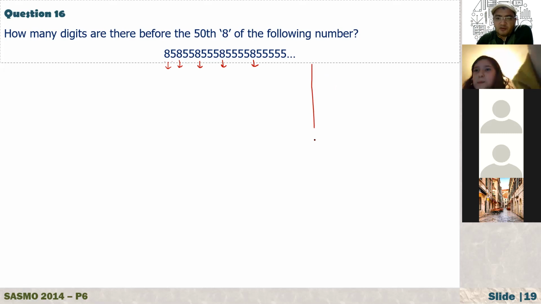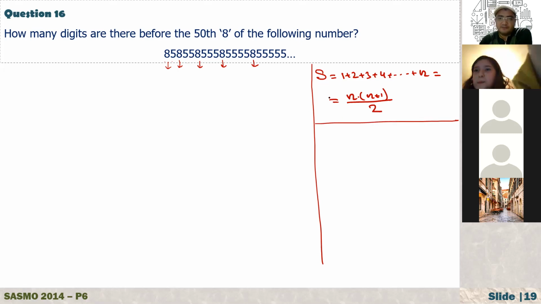Okay, again, I will give you a hint. We are going to use again this formula. What is it? The sum of the n natural numbers, 1 plus 2 plus 3 plus 4 plus dot dot up to n, is equal to n times n plus 1 over 2. You will need this formula to answer this question. That is a hint for you. Now time starts. You have 3 minutes.